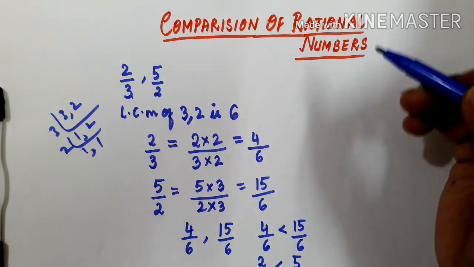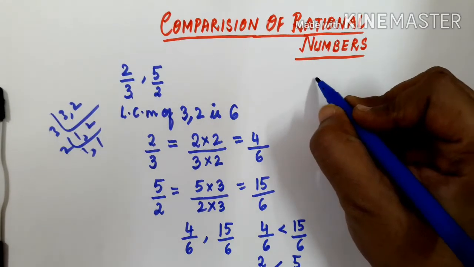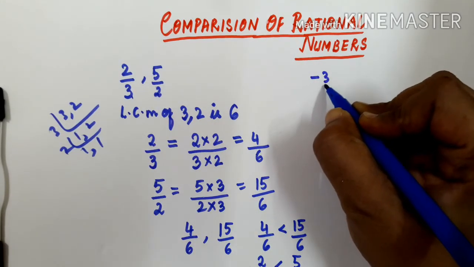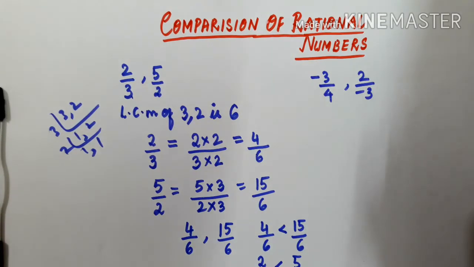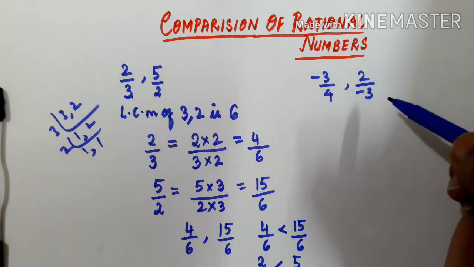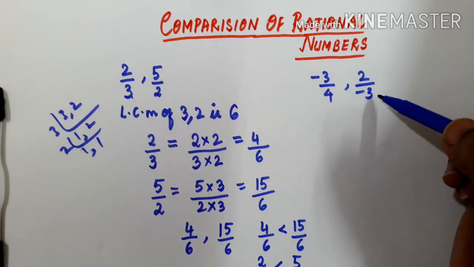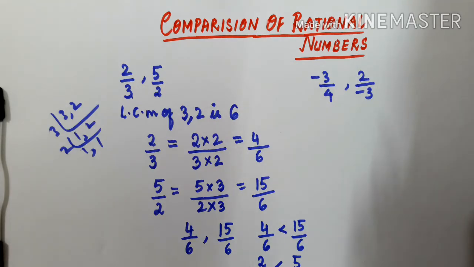But what about negative rational numbers? If I have minus 3 by 4 and 2 by minus 3, first of all you need to make the denominators positive.